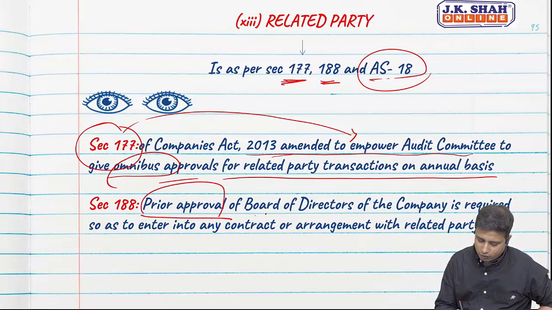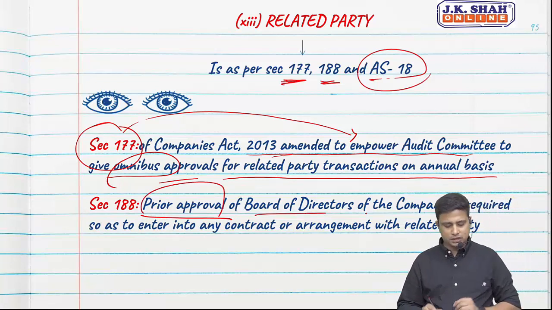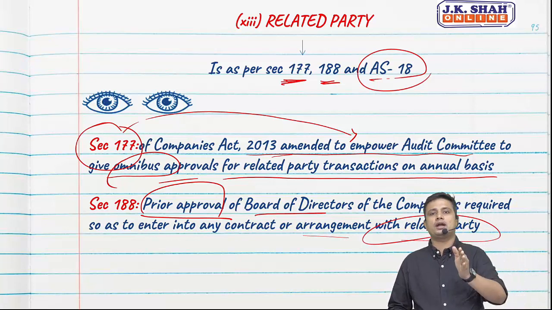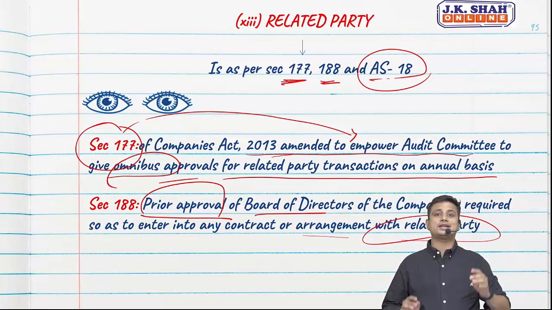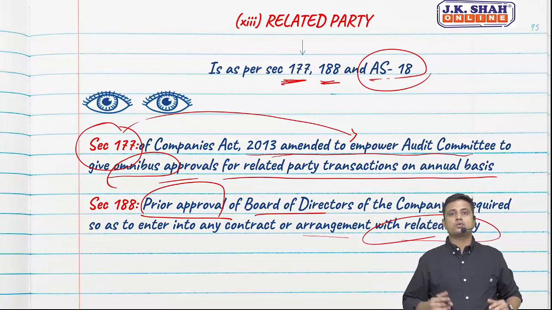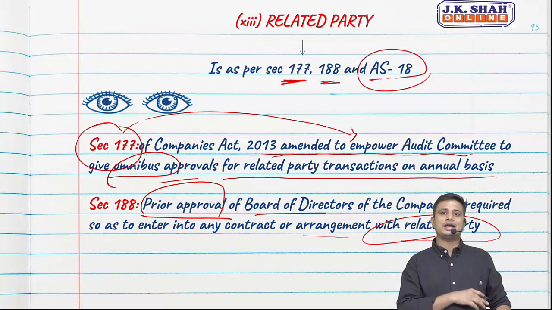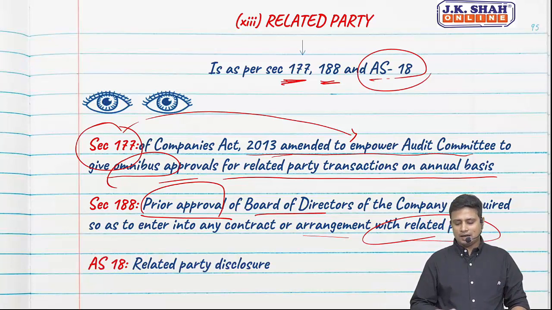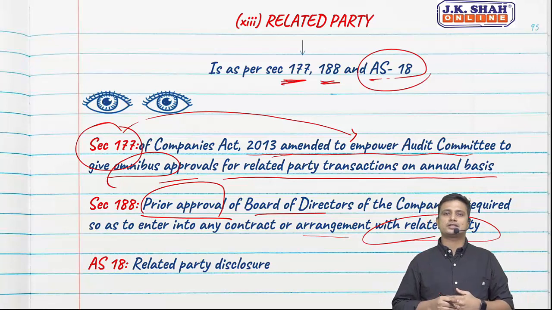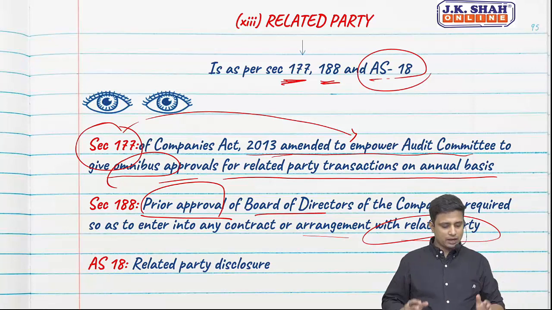Prior approval of board of directors of the company is required to enter into any contract or arrangement with related party. So if you are entering into any contract with related party, section 188 requires prior approval of board of directors. So we need to evaluate whether 188 have been complied with. And AS 18 talks about related party disclosure. If we had any related party transaction, we need to disclose the same as per AS 18.